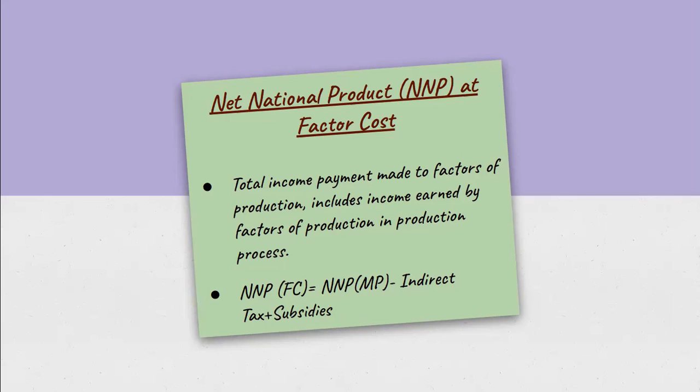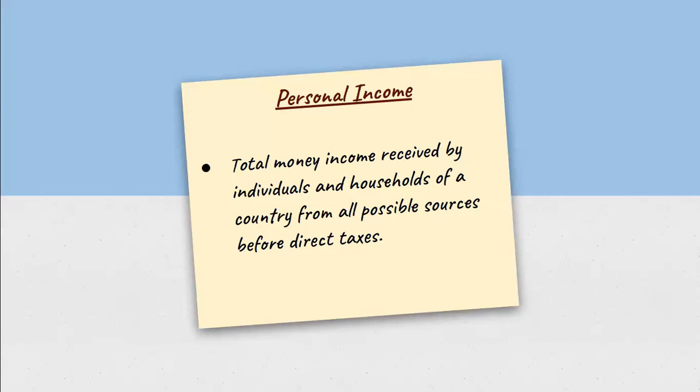Okay. Now let us move to the next concept, and that is personal income. Personal income is the total money income received by the individuals and households of a country from all the possible sources before direct taxes. Whether you are a working professional working for any company or you are a businessman, you always have to pay taxes, right? So the personal income is the income which that individual is getting before paying those taxes.